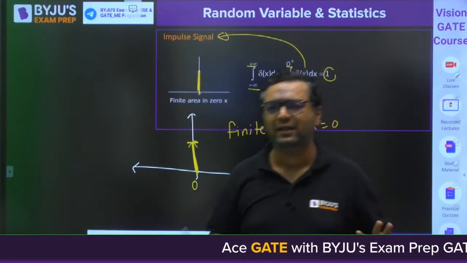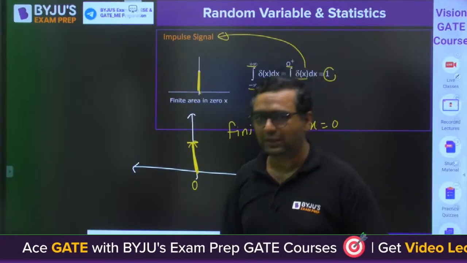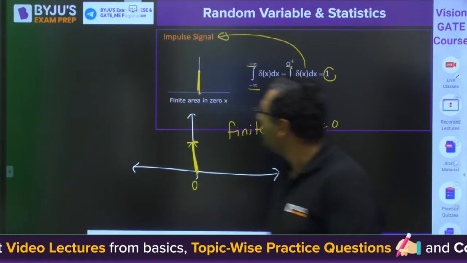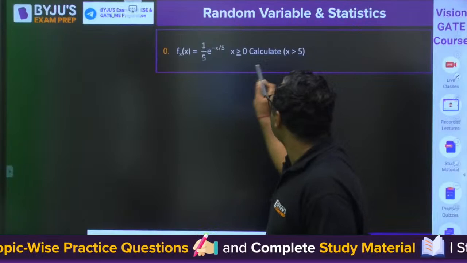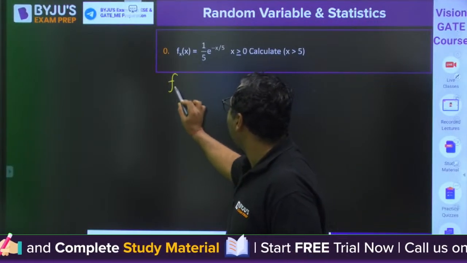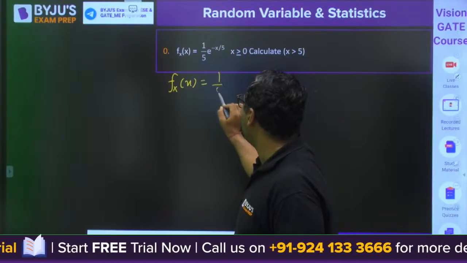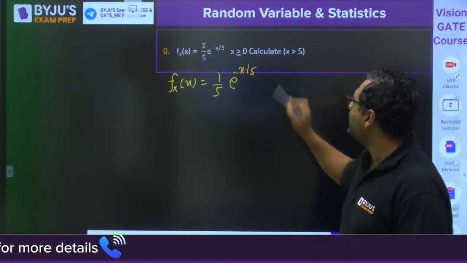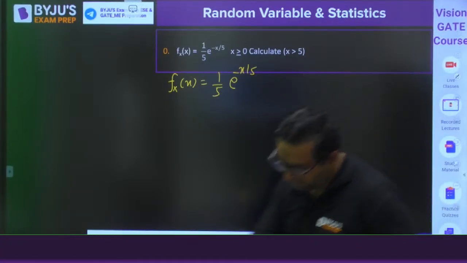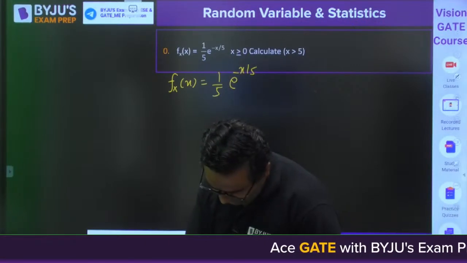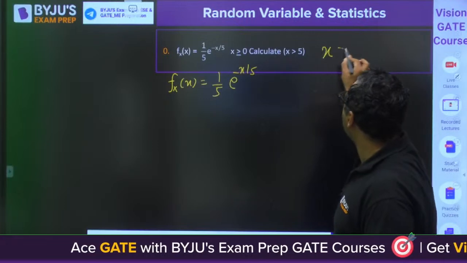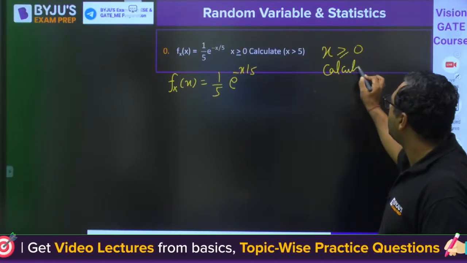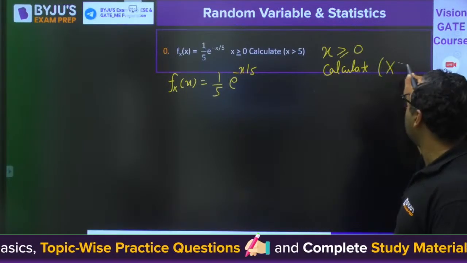I know this part is slightly difficult for mechanical and civil people, but I told you all the properties we are going to utilize one by one, and there you will get a better idea. Actually, this is the first question we are going to deal with. You can see they have mentioned that f of x is equals to 1 by 5 e to the power minus x by 5. And they are saying that x is going to be, okay, I feel the statement is incomplete. Let me write the statement properly. It is x is more than equals to 0. And they have also mentioned calculate for x more than 5.